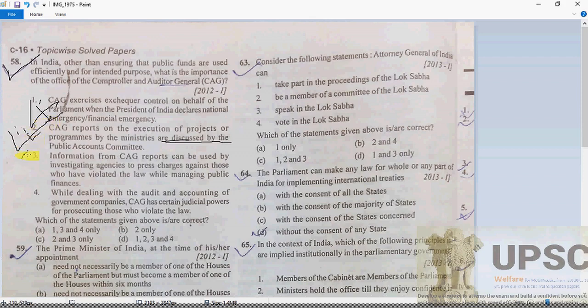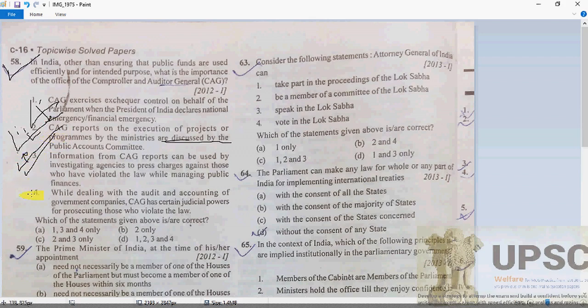Third option: information from the CAG's report can be used by investigation agencies to press charges against those who have violated the law while managing public finance. So absolutely correct, of course.